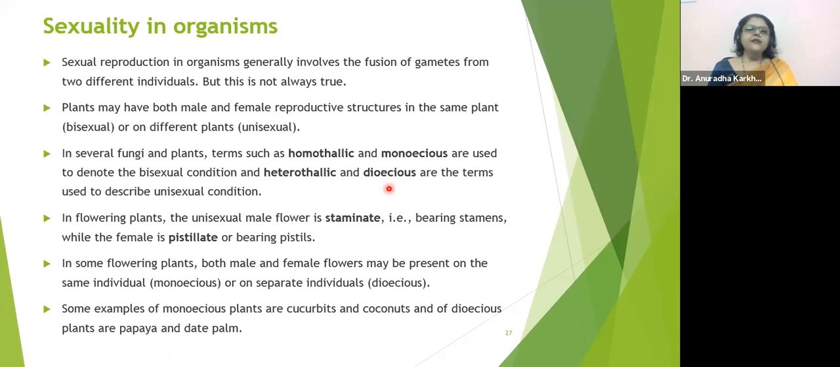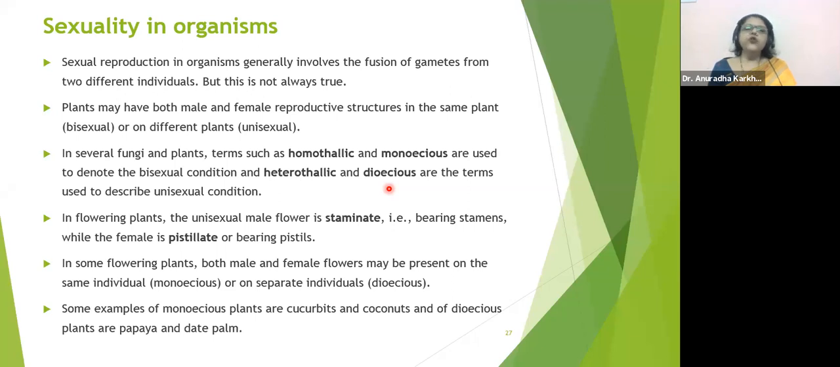Any difficulty in understanding these bisexual, unisexual, homothallic, monoecious, heterothallic, dioecious, staminate, pistillate examples? कुछ भी point नहीं समझा है? Cucurbits is going to be all your cucumber, bottle gourd, beetle gourd, pumpkin, all come under the cucurbits. They all are cucurbits. Okay.